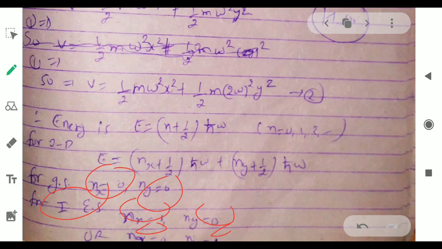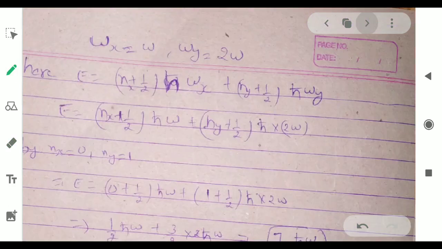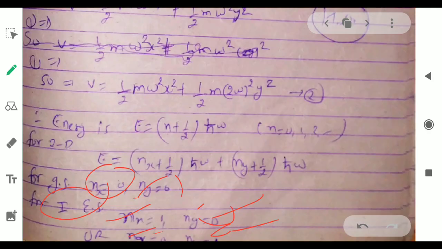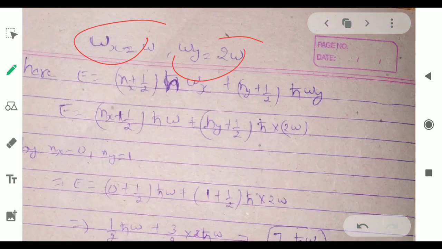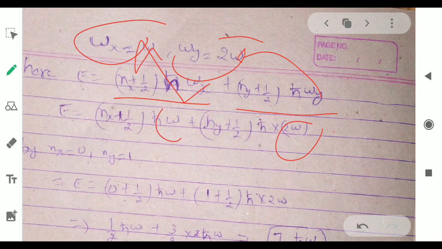Okay, now for the first excited state, this can be 1, this can be 0, or this can be 0, this can be 1. Okay, now we will put the value, because we found that omega x is equal to omega, or omega y is equal to 2 omega. That means omega and 2 omega. We will put that value: (n plus half) ħ omega x, (n plus half) ħ omega y. That means the value of omega x is omega, and the value of omega y is 2 omega. We will put it here, and for the first excited state we know that either nx is 0 or ny is 1.